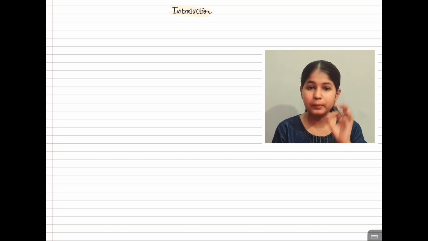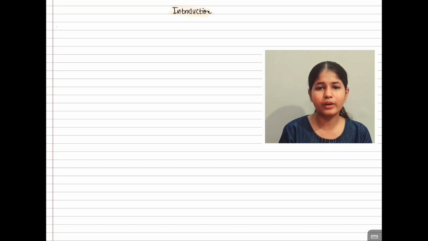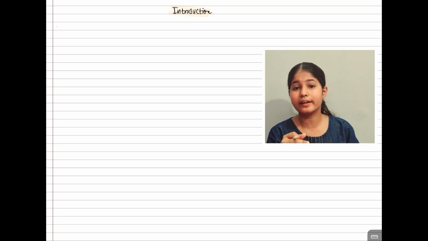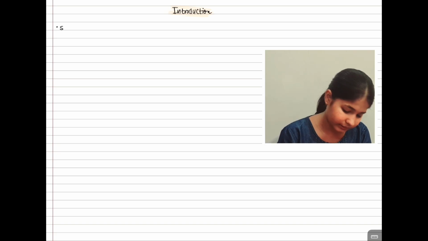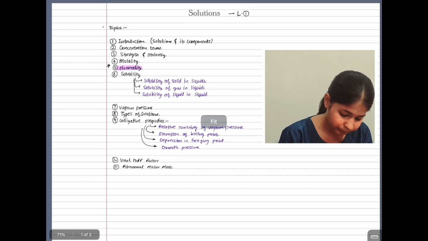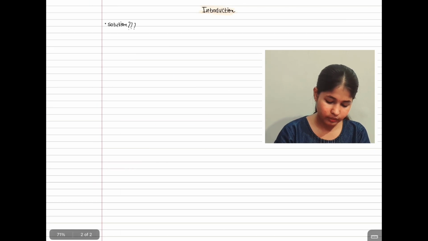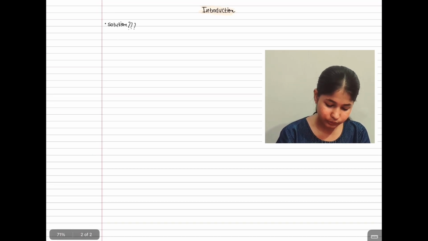ठीक है, अब हम क्या करेंगे, अब हम डिस्कस नहीं करेंगे, अब हम पढ़ेंगे चीज़ों को. सबसे पहले, if you start the question from very basic, from scratch, what is the first thing you need to know? The first thing will be what exactly a solution is, as the chapter name is Solutions. So first of all you need to know what actually a solution is.